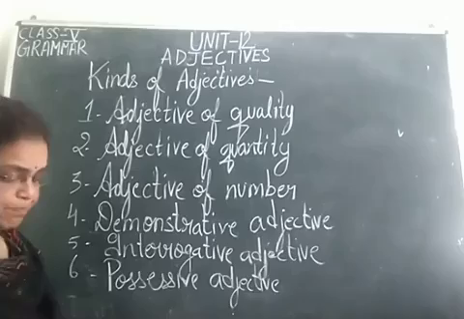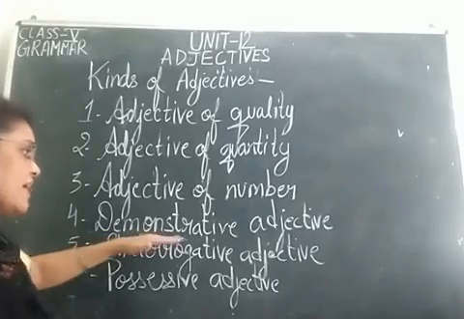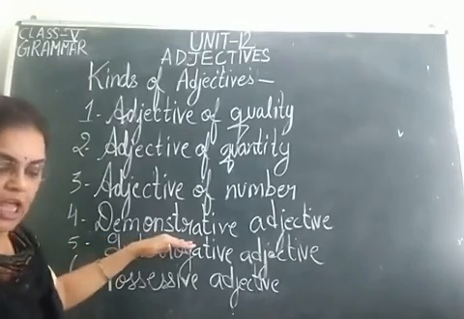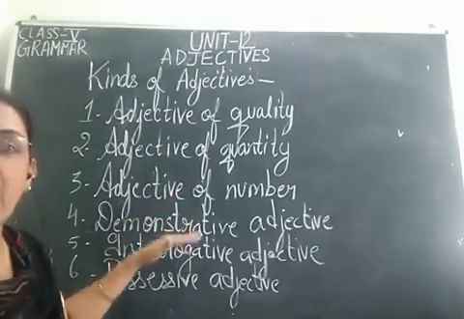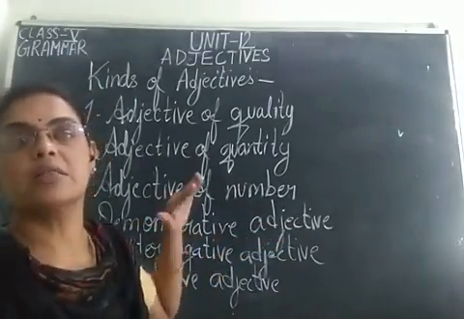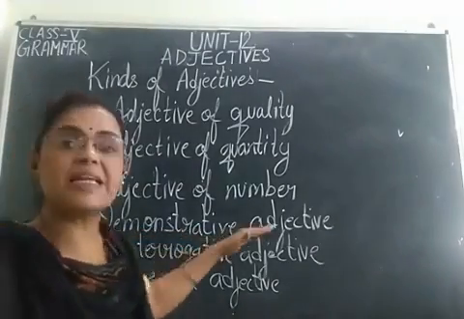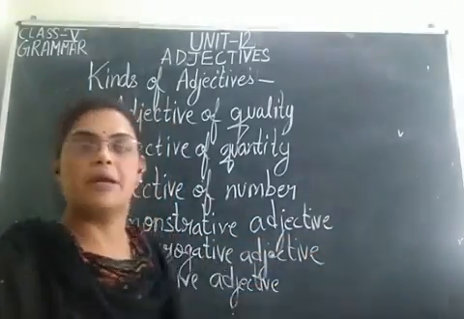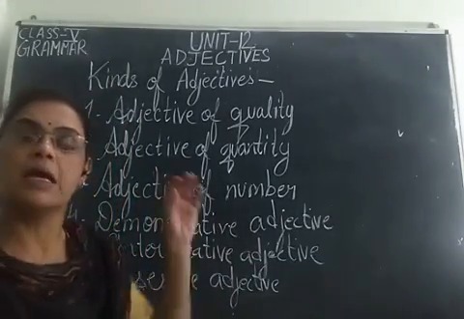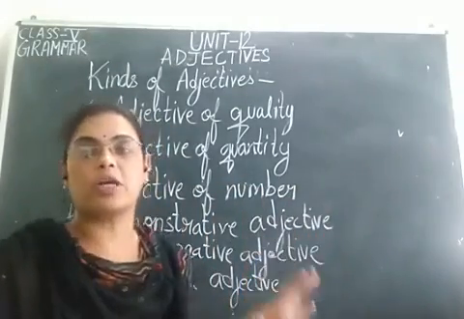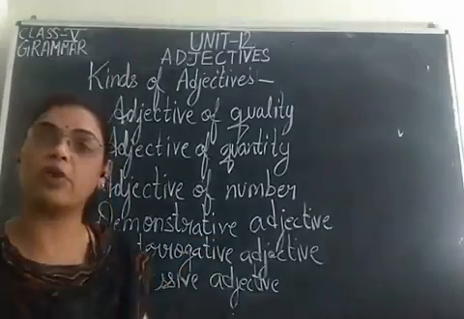Then students, the fourth one is demonstrative adjective. They point out to the exact place or thing. They point out to an exact person, place or thing. बेटा ये कोई भी person, place और thing को point out करते हैं. And demonstrative adjectives are only 4.